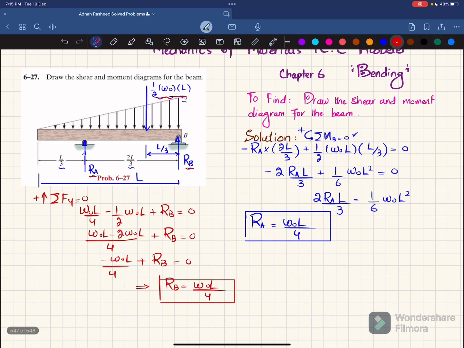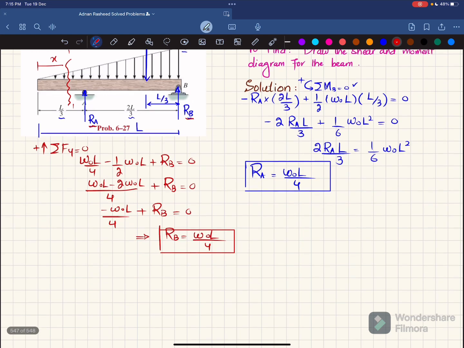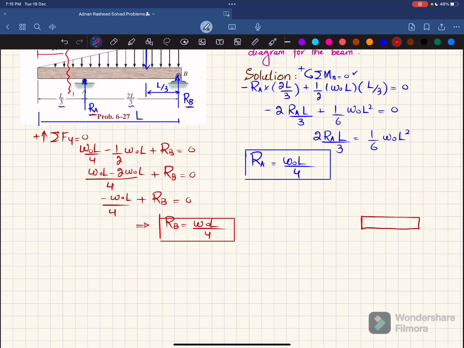So first step is that if you cut this beam over here, clear, and let this distance be x, this is section 1, and draw the free body diagram. So let me draw it first. Let this be the beam, clear, and you will be having a triangular load. This is the triangular load. This is the distance x where you cut this beam, and when you cut it, you will be having a shear force V, and you will be having moment M. This is your point 1.